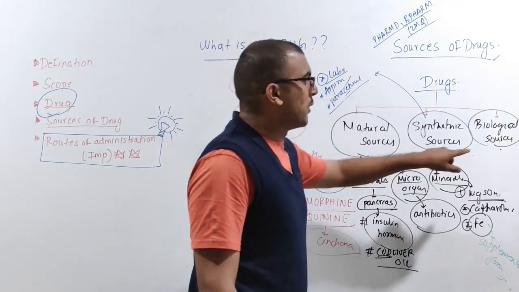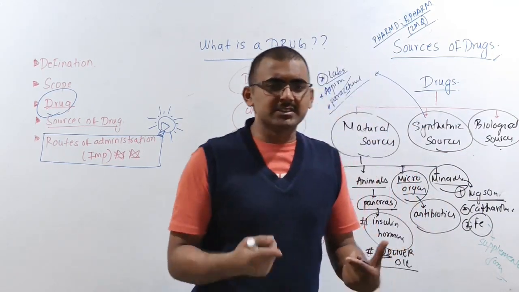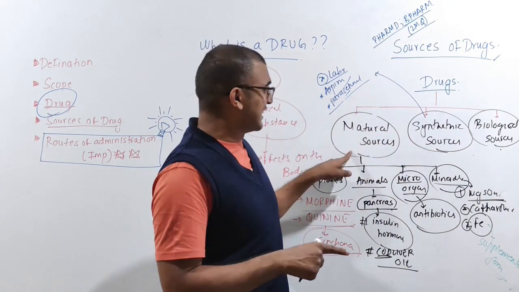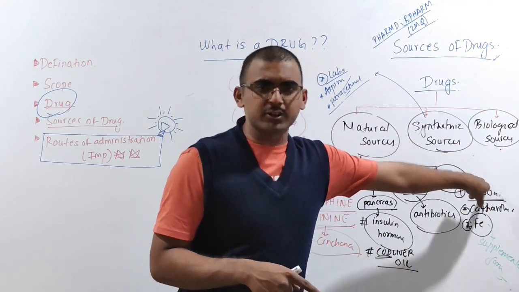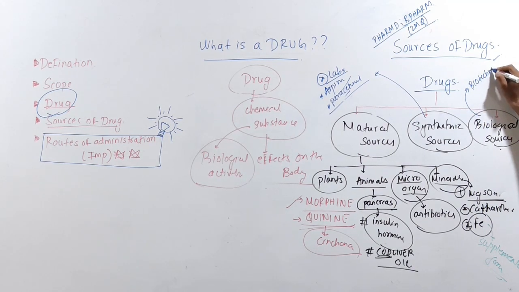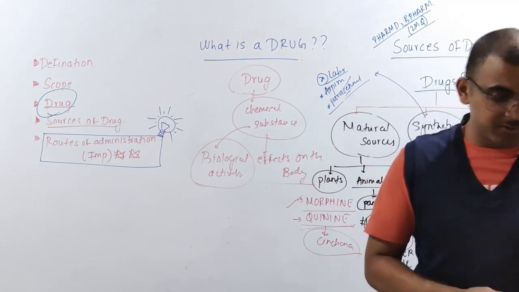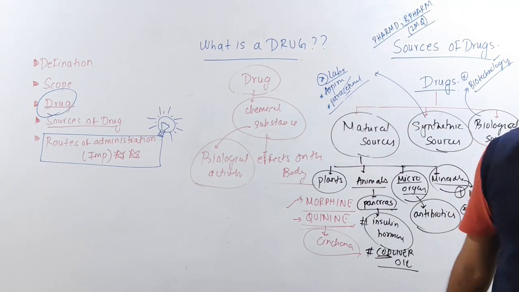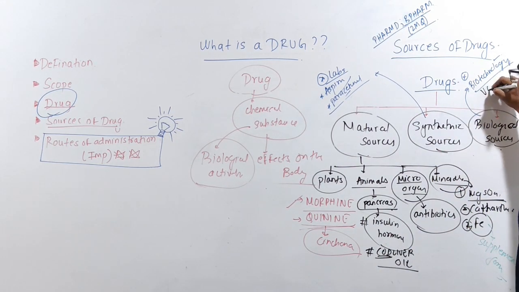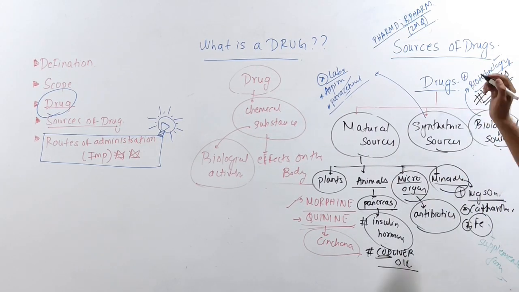Now next are biological drugs or biological sources. What do you mean by biological sources? See, I am telling you, don't get confused between natural and biological. Here, biological sources means those drugs which we make or get by using biotechnology. Now what will come under this? Mainly your vaccines. Mainly your vaccines are going to come under this.